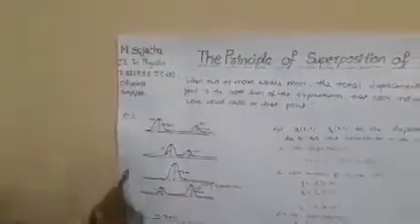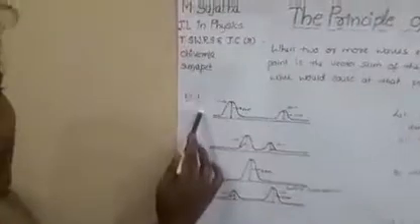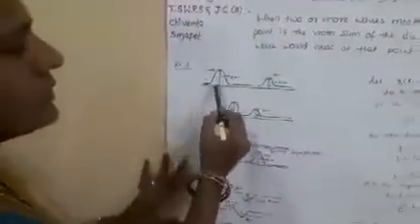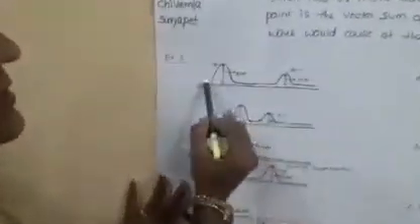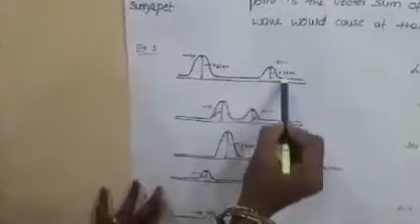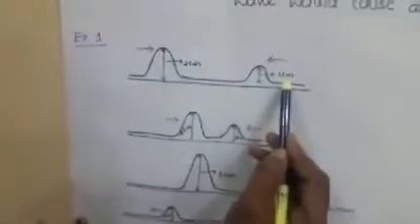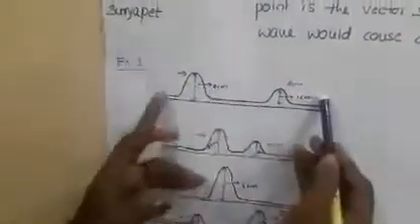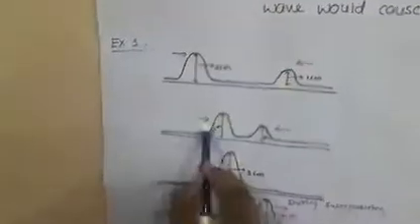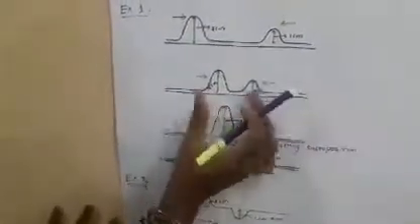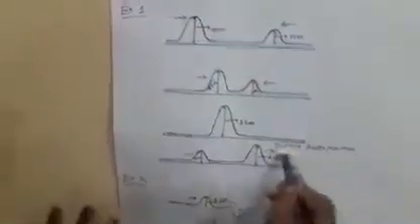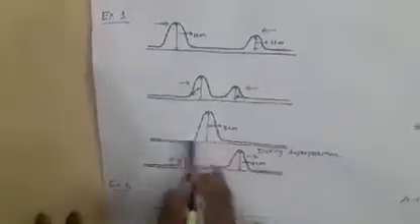Now in example 1, there are two waves. Here is the first wave and here is the second wave. The amplitude of the first wave is 2 centimeters and the second wave is 1 centimeter. They both are coming towards each other, and during the superposition their amplitudes overlap.